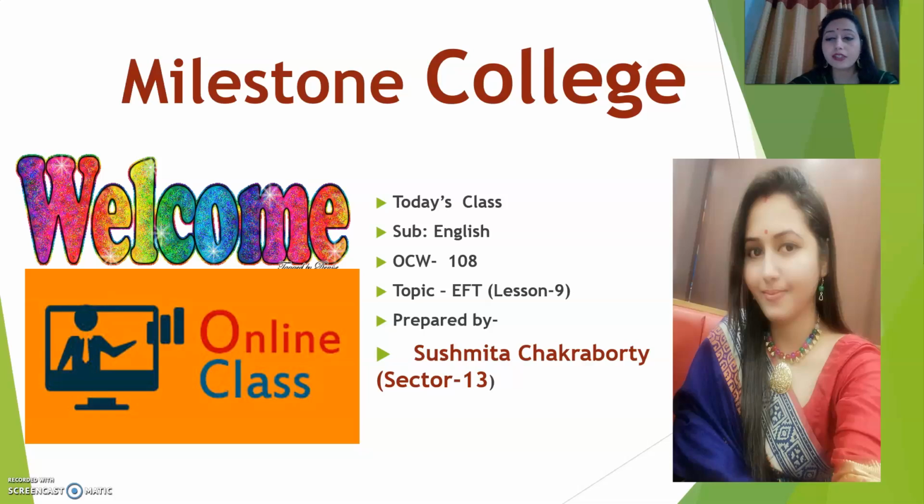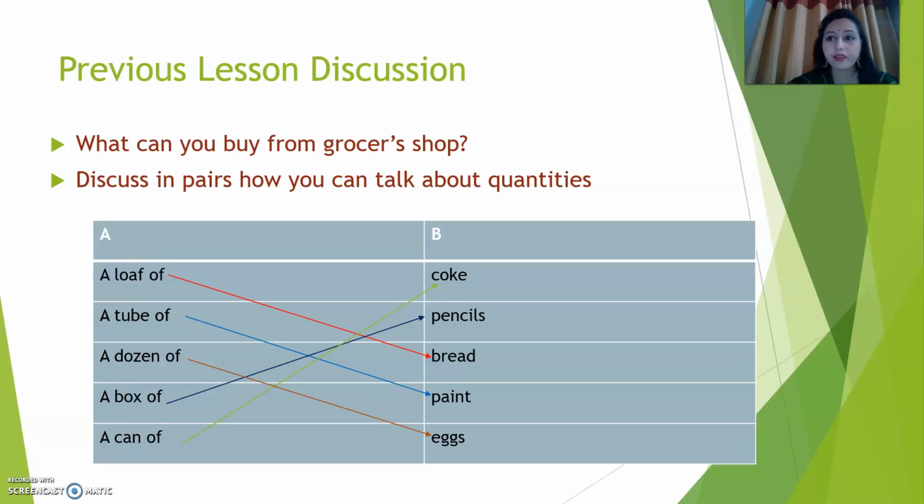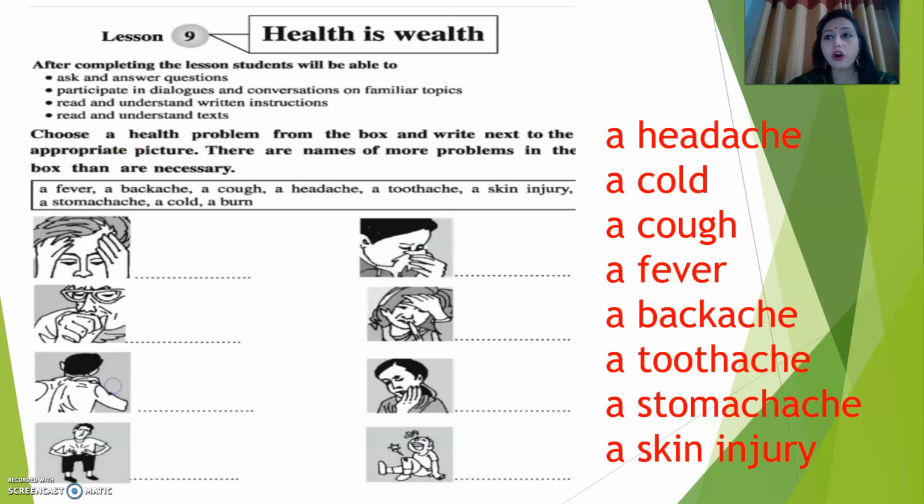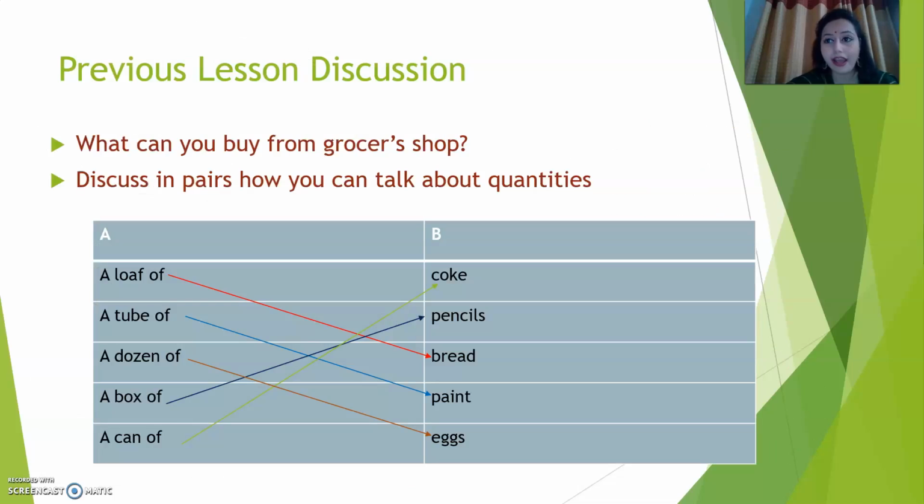Before going to this lesson, I would like to ask you some questions from the previous class discussion. So let's go there. I hope all of you can give me the answers properly. So see here, what are there? See, what can you buy from a grocer's shop?